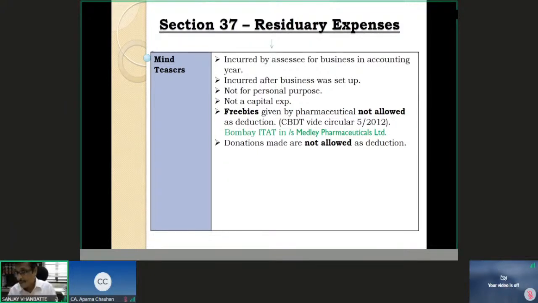So for me, my heart is my plant. As a lawyer, for me, my heart is my plant, and any repairs and maintenance of that plant, my heart, should be allowed to me as a deduction. That was the claim. Can you imagine a person going to such an extent and making such a claim? No, I'm not on a person, I'm on something that imagination can go to such an extent, and people can claim deduction of even such expenses. Now, you and me, we are smiling.